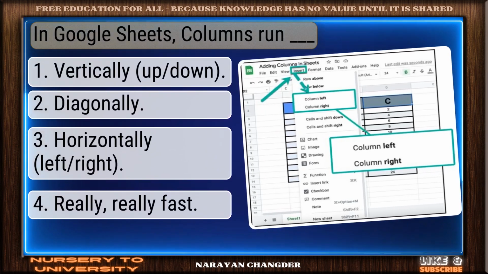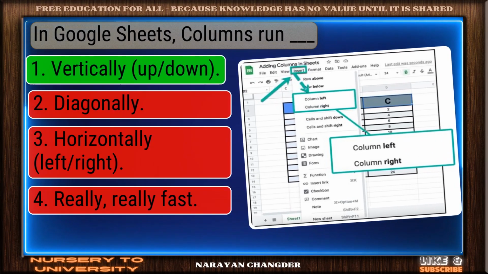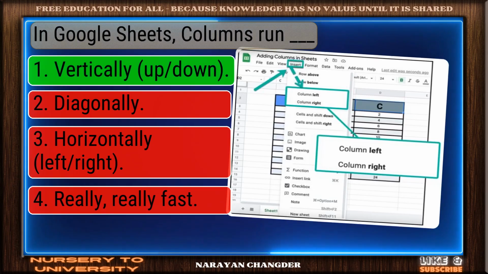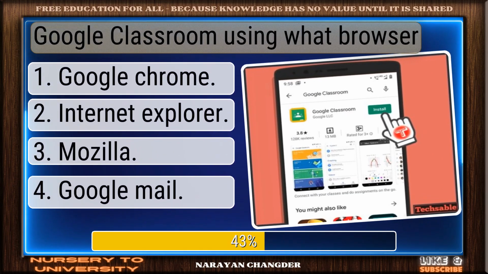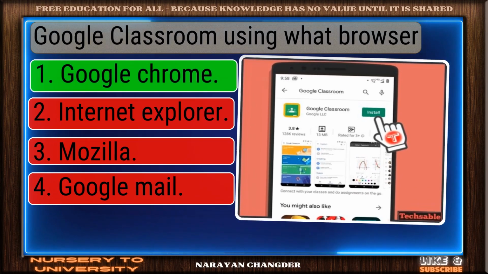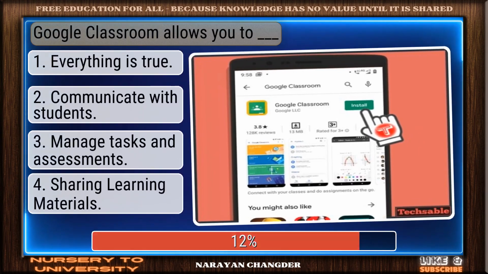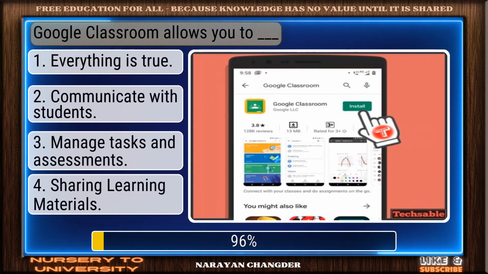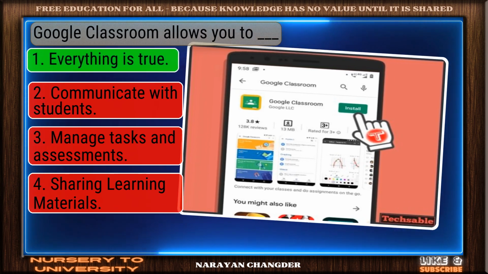In Google Sheets, columns run dash. Clear logic. Your choice vertically is sound. Google Classroom uses what browser? Smart pick. Google Chrome is the correct choice. Google Classroom allows you to dash. Excellent. Everything is true is a brilliant choice.